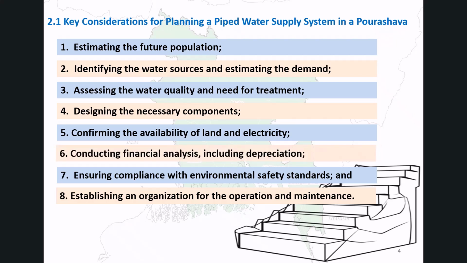Sixth, conducting financial analysis including depreciation. Seventh, ensuring compliance with environmental safety standards. And last but not the least, point 8 is establishing an organization for O&M. These 8 steps provide the foundation for a sustainable and well-functioning water supply system.